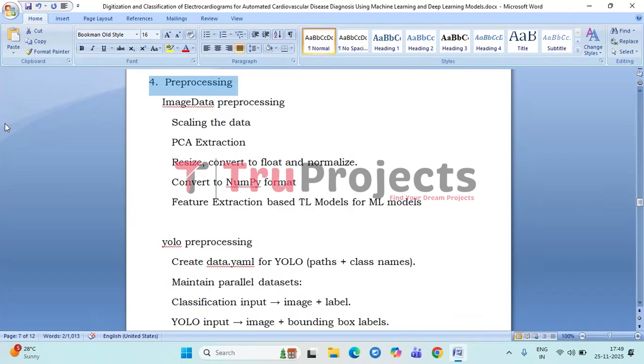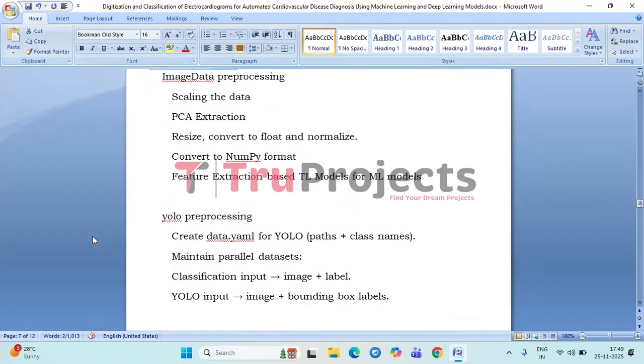Transfer learning models are also employed to extract deep features for classical ML algorithms. For the YOLO branch, a data.yaml file is created containing the image paths and class names. And the dataset is arranged into two parallel pipelines, one for classification and the other for detection. This ensures each model receives data in its required format.